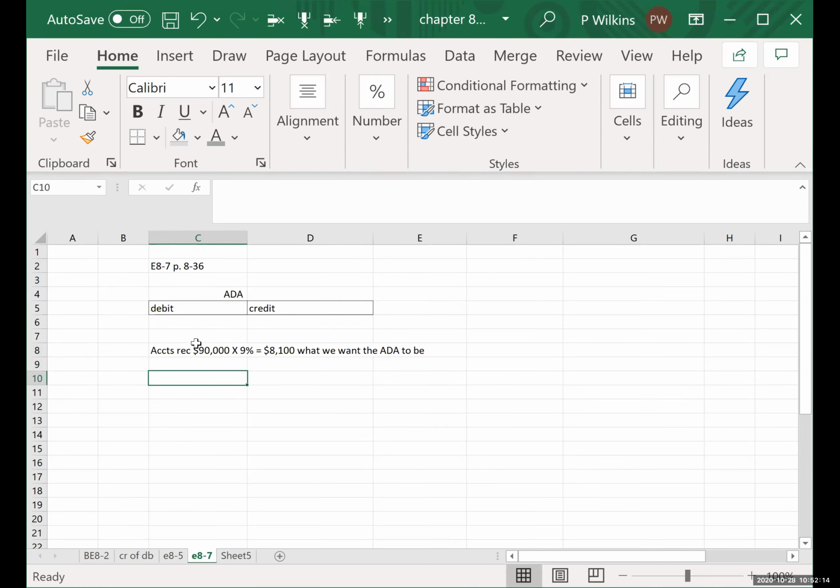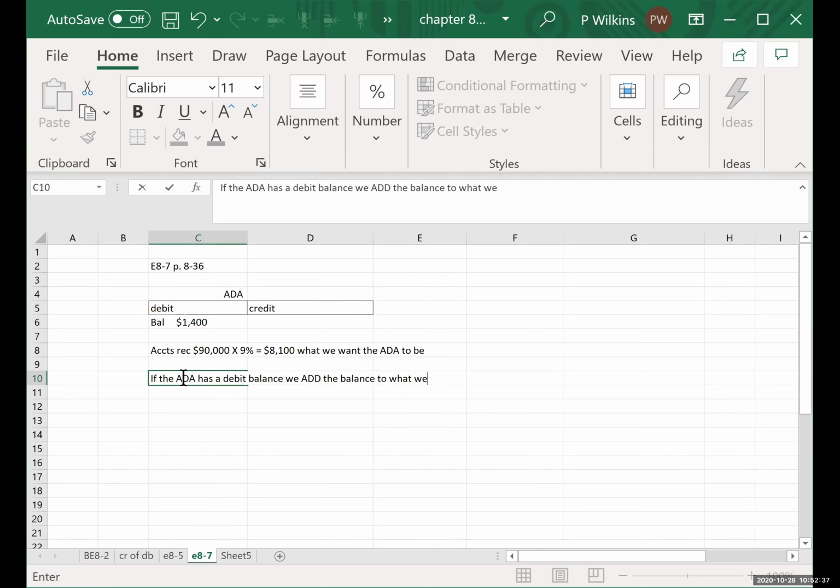And the rule tells us, they told us in this problem that the ADA had a debit balance of $1,400. So the rule tells us that if the ADA has a debit balance, we add the balance to what we want the ADA to be.